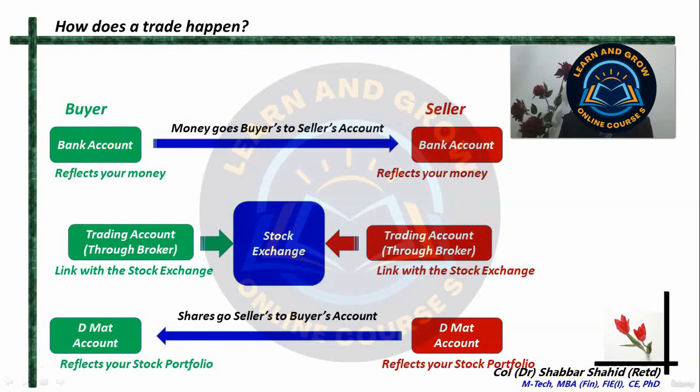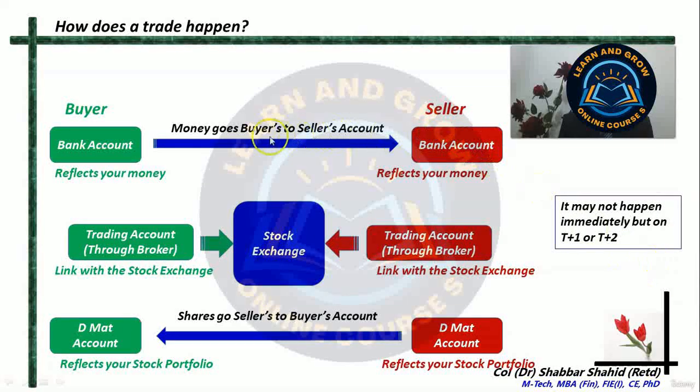And both these persons would not know where the share has come from or where the share has gone. It is done by the exchange, and the exchange does not normally disclose that. Now remember that this transaction of money going from the buyer's account to the seller's account and shares going from the seller's account to the buyer's account does not happen immediately.